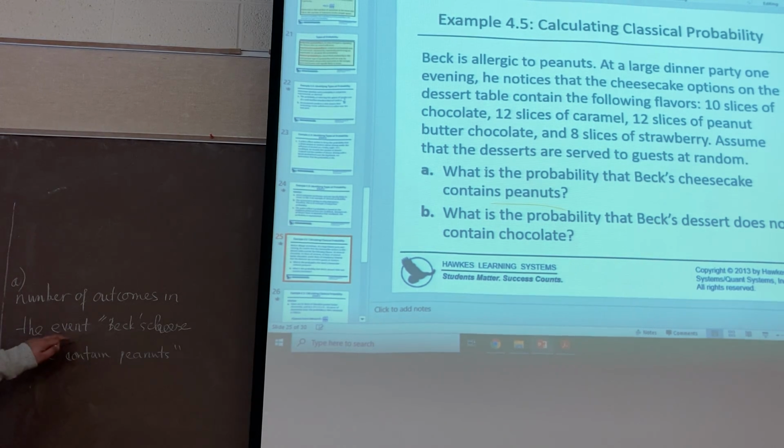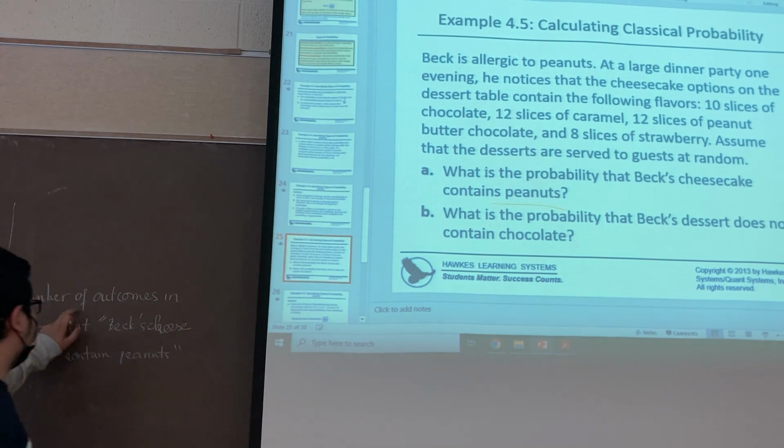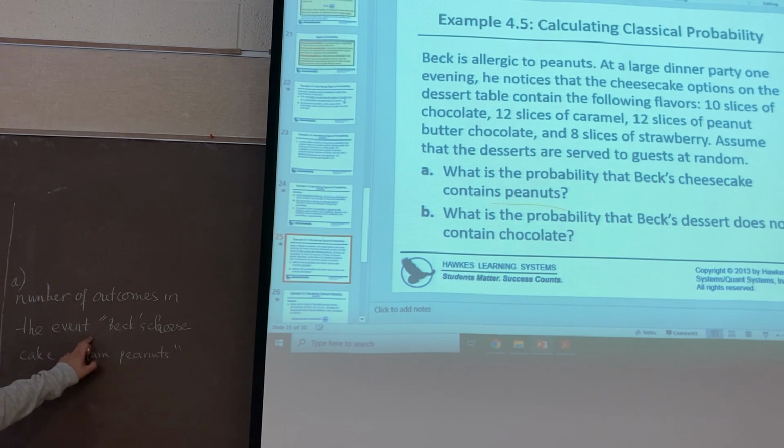How many outcomes in the event? You talk about the sample space, right? I ask you, how many outcomes are in the event? How many results in the event that the baked cheesecake contains peanuts? Taylor, maybe 12 over 42. Yeah, 12, exactly.